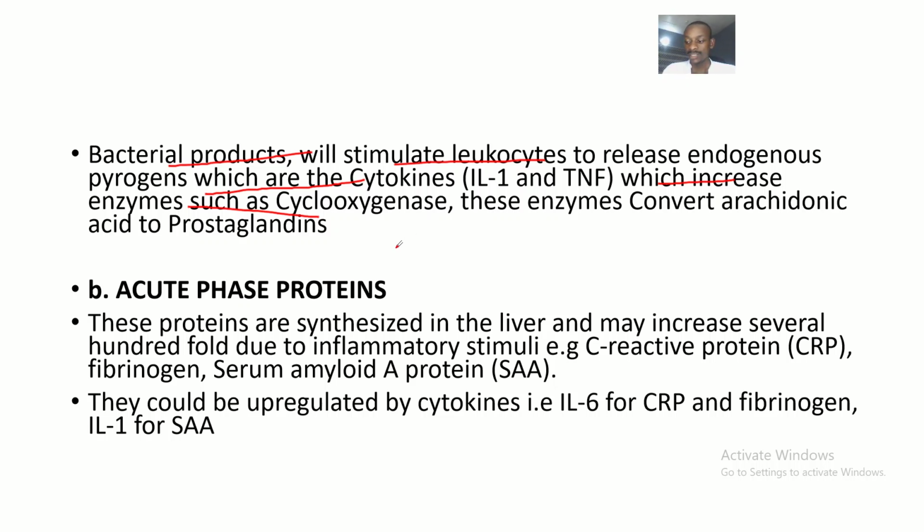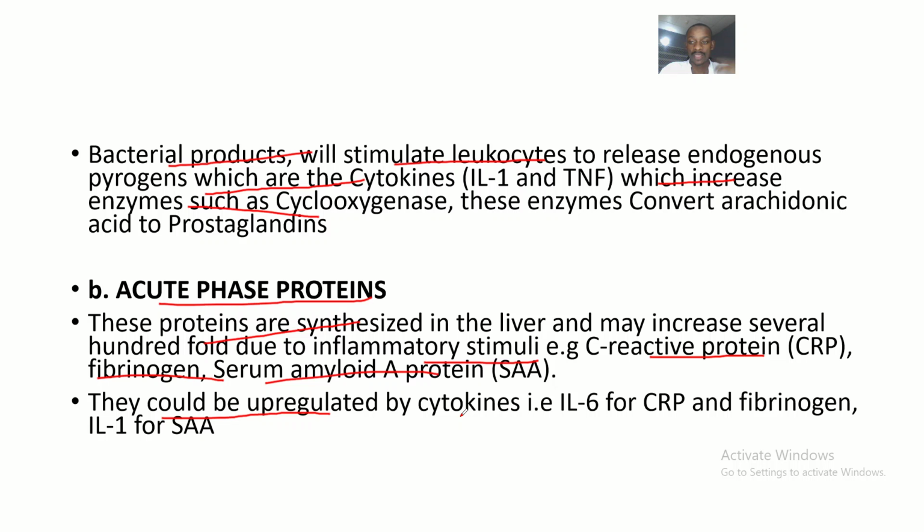Then another effect of inflammation is the release of acute phase proteins. These proteins are synthesized in the liver and may increase several hundred fold due to inflammatory stimuli. Examples of acute phase proteins include C-reactive protein, that's the CRP, fibrinogen, and serum amyloid A protein, that's the SAA. They could be upregulated by different cytokines.